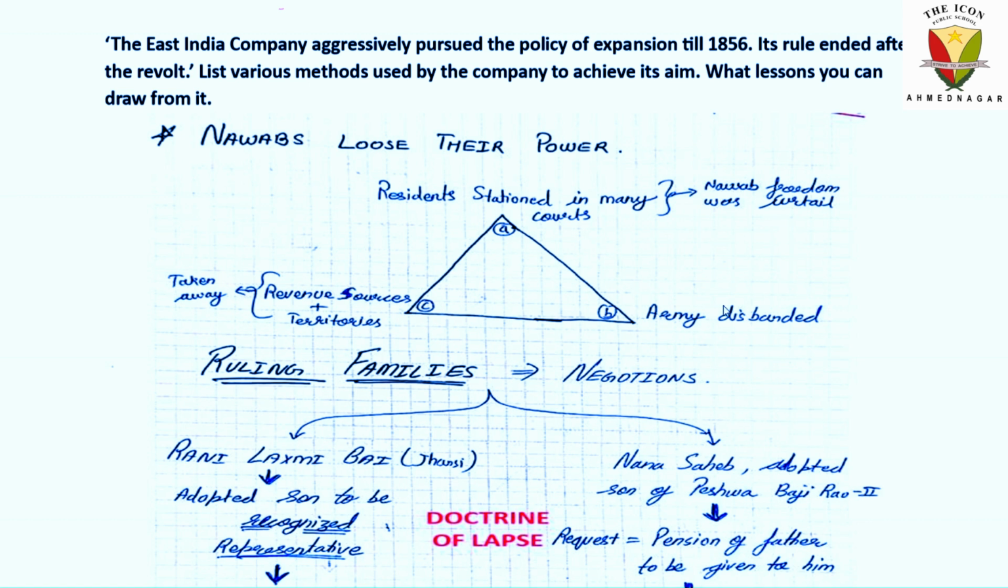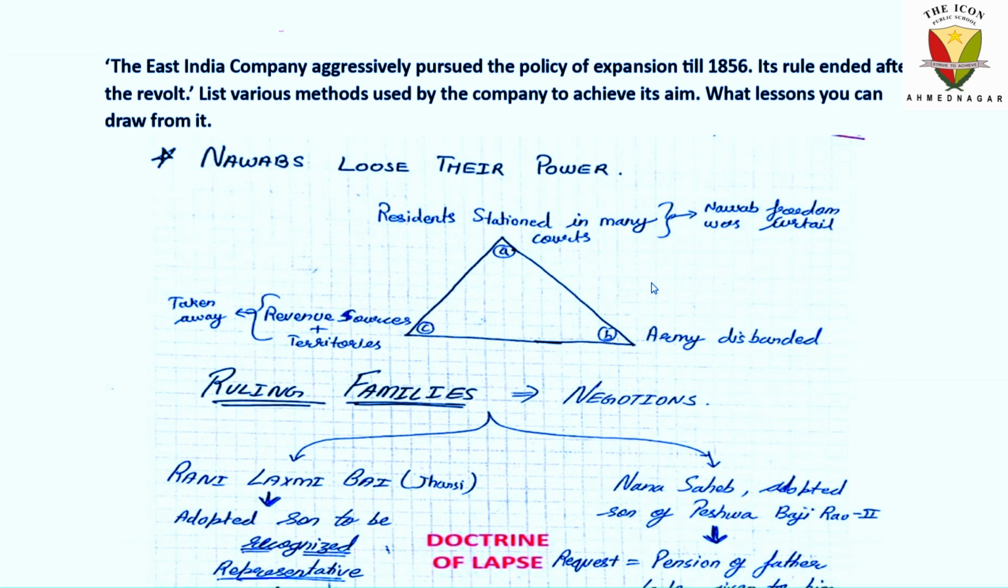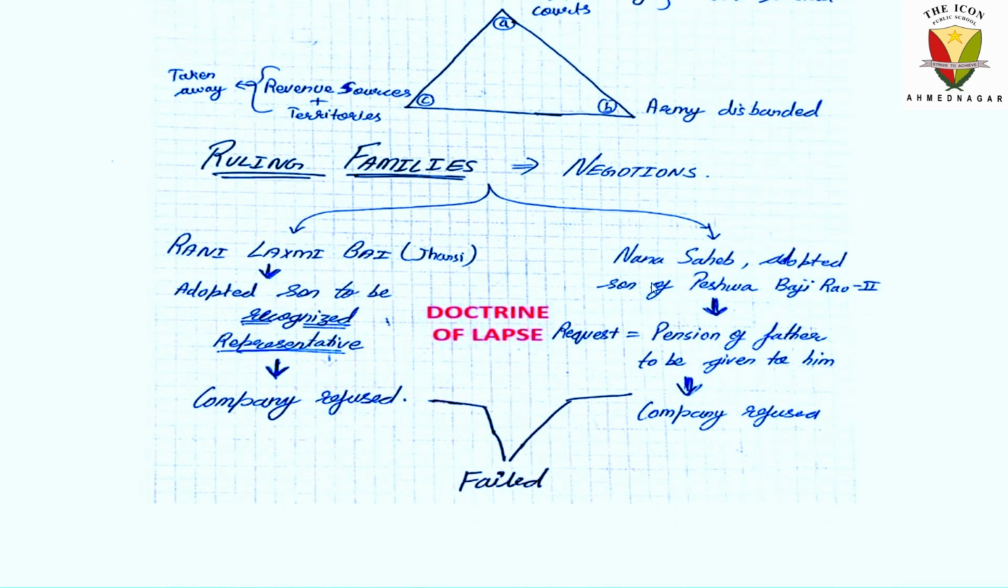So Nawabs lose their power, and how were Nawabs losing the power? Residents were stationed in many courts. Nawab freedom was curtailed, the army was disbanded, right? And revenue sources plus territory were taken away by the British company. So Nawabs were losing their power. After that, ruling families came to negotiate, but still they were not able to negotiate, right? Rani Lakshmibai and Nana Sahib, Peshwa Bajirao too, and all that story.